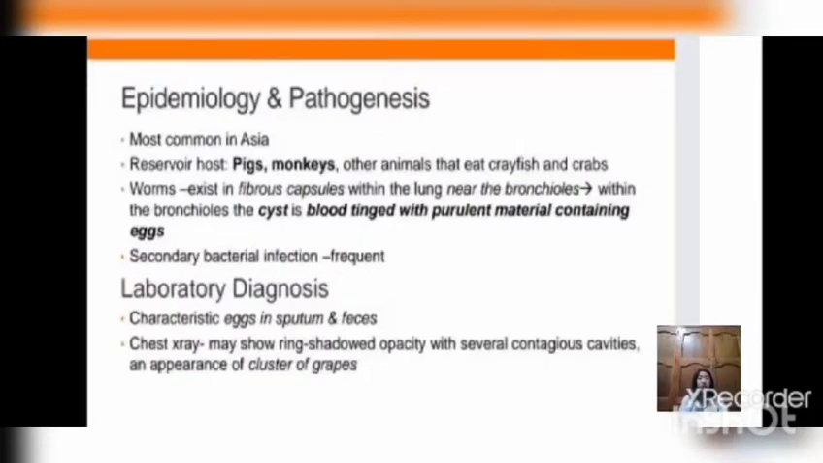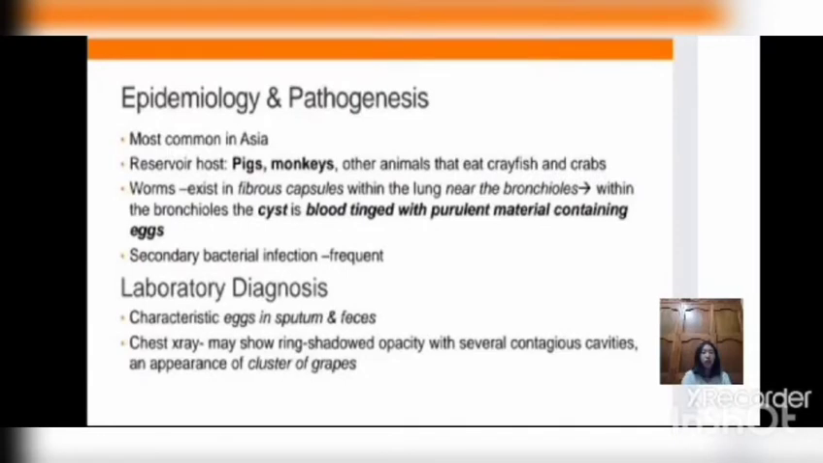In epidemiology and pathogenesis, this is common in Asia. Reservoir hosts include pigs, monkeys, and other animals that eat crayfish and crabs. The adult worm exists in a fibrous capsule within the lung near the bronchioles. It may form a cyst in the bronchioles. It has blood-stained purulent material containing eggs. This may cause secondary bacterial infection.